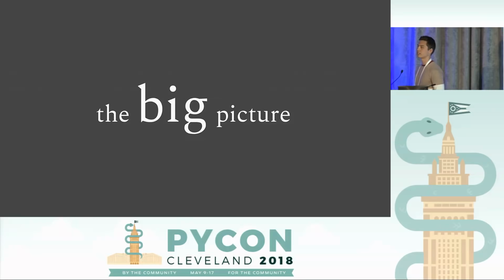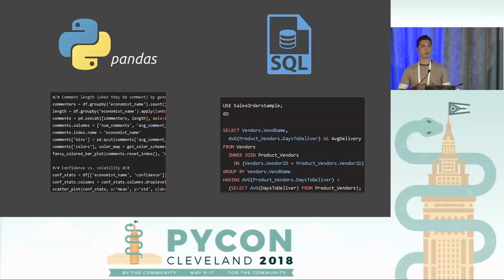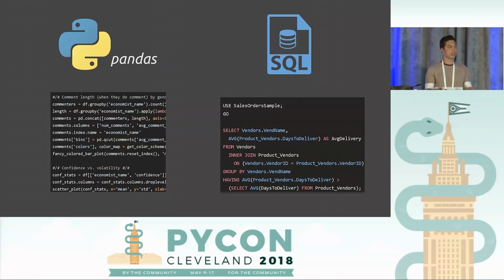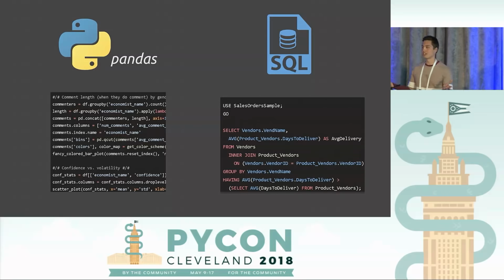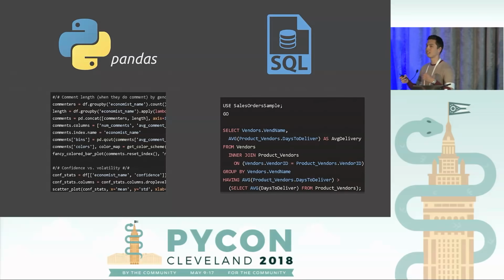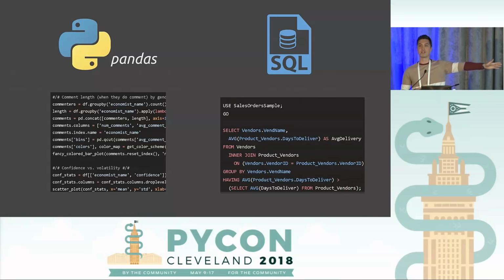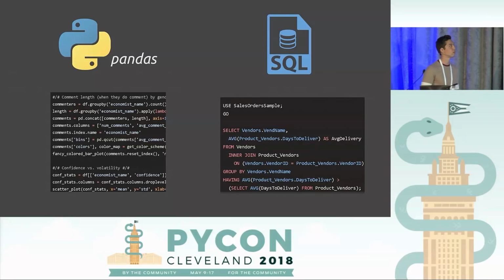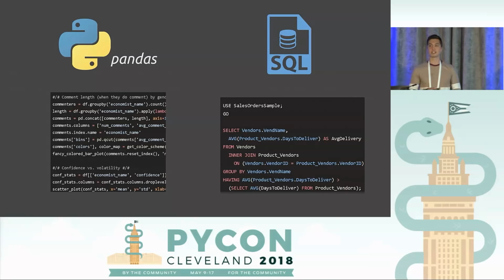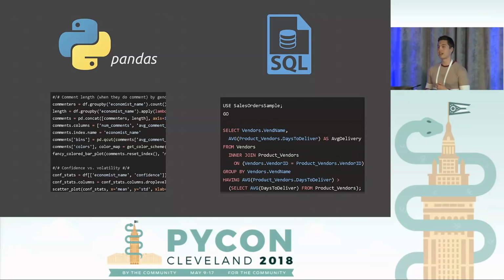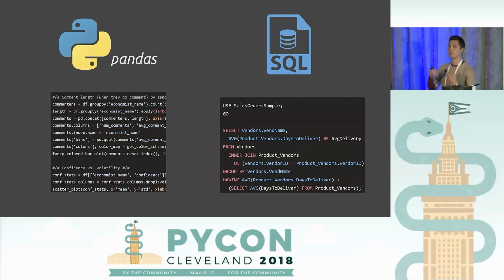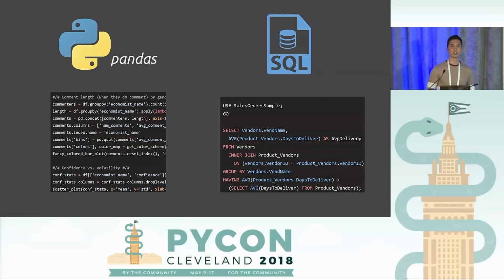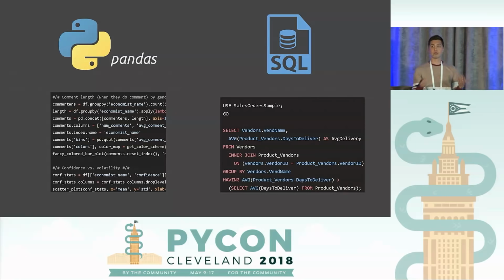What's the big picture in all this? Well, I can say from experience as a data engineer and data analyst, and probably everyone here has a similar experience, it's extremely easy to get stuck in the minutia of the code, to get stuck in the details, to make sure that the thing just runs. But sometimes it takes putting on a different hat to figure out, does this result make sense? What am I actually doing? What's the problem I'm solving? To take a step back and review the results that you've produced.